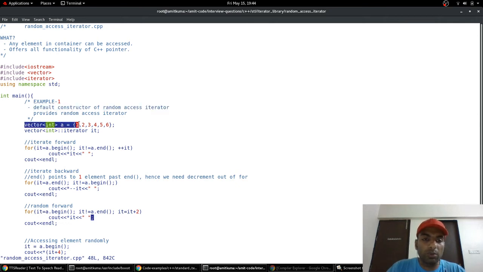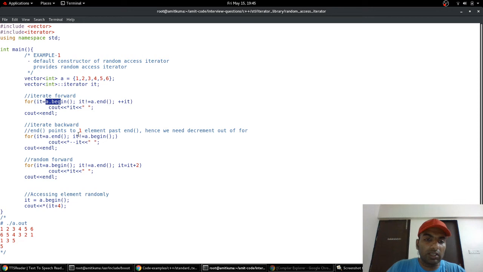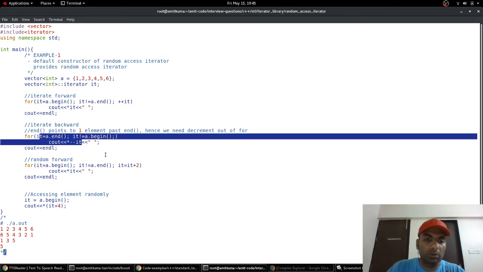Here we have just defined a vector. We are calling the function of the vector class to initialize a vector. Inside the vector there is an iterator class defined, whose object is created in the namespace of the vector. So this is forward iteration. We have placed begin, then not equal to end, then plus plus. Then this is the backward iteration, as I have told. End points to one element past the end, so this is backward iteration.